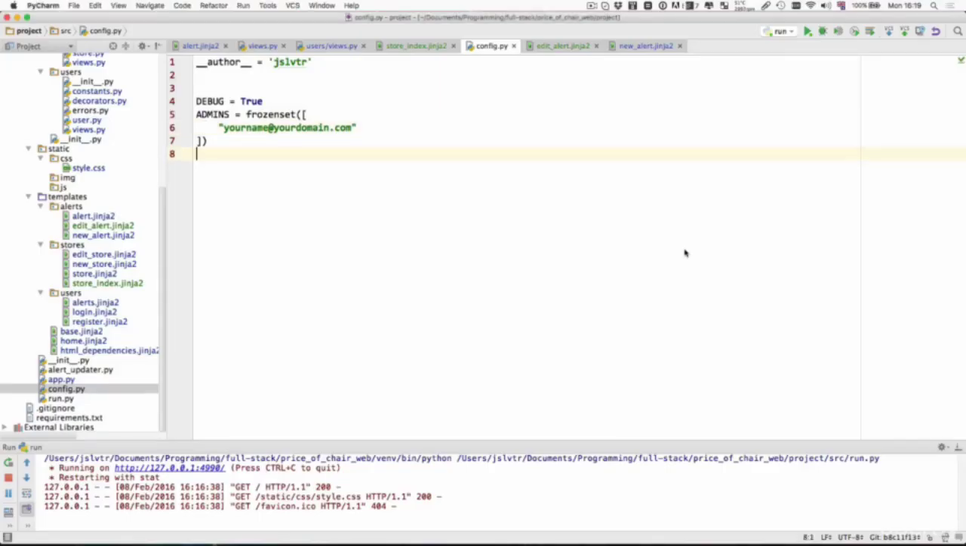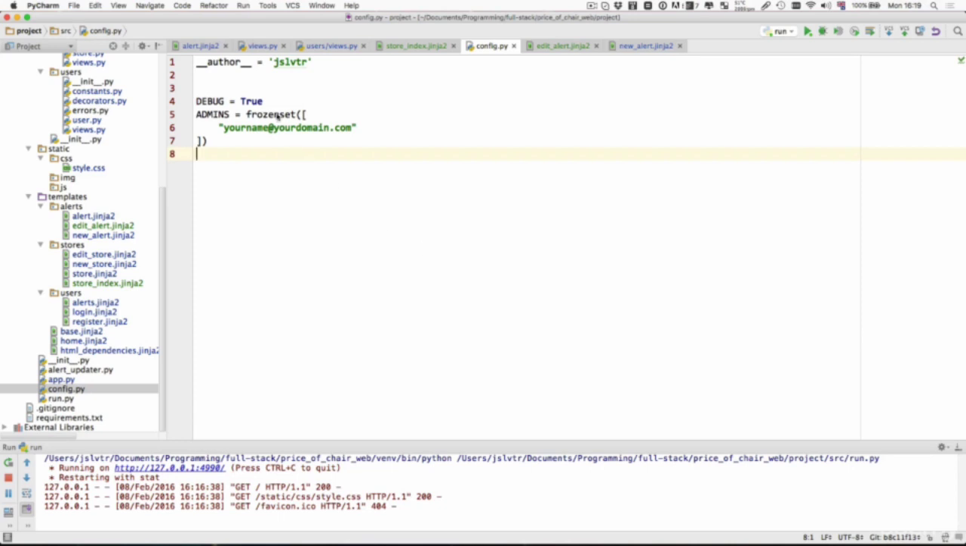Hi and welcome back. In this video, we're going to make sure that some of the options are only available to admins. So we're going to learn about this frozenset that we don't know what it is yet. And we're also going to be looking at how to use this config file in the Jinja template.